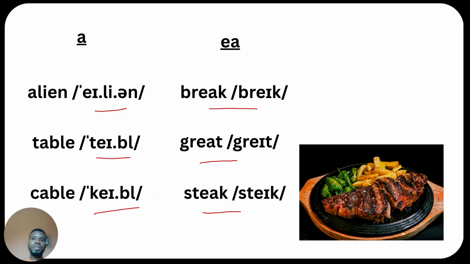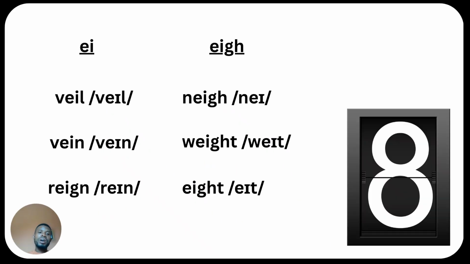We have it also in words with EI. EI sounds /eɪ/ in this word, as in veil, vein, rain. We also have it in EIGH, as in weigh, wait. Now, please understand that this word here, WEIGHT, has the same pronunciation as WAIT. Both are homophones, same pronunciations, but different spellings, meanings, and origin. We have it here also, eight.